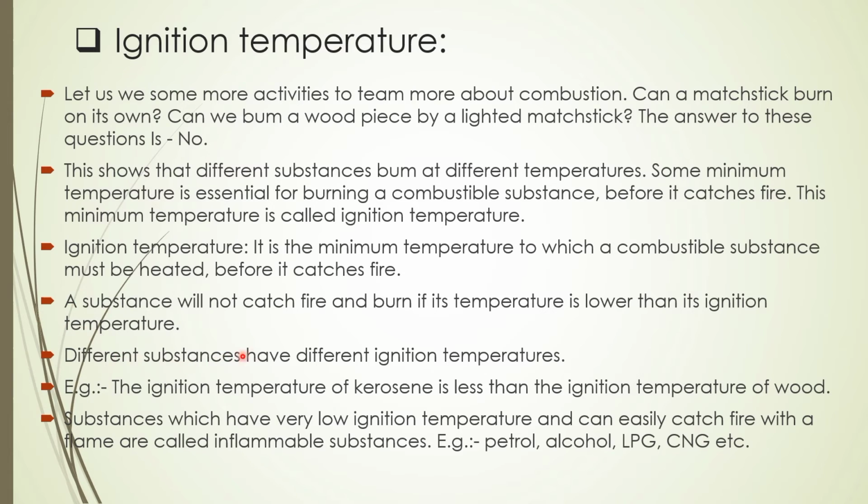Different substances have different ignition temperatures, as we have already told you. The ignition temperature of kerosene is less than that of wood, which means it will burn faster compared to wood. Substances which have a very low ignition temperature and can easily catch fire with a flame are called inflammable substances, like petrol, alcohol, LPG, CNG, etc.